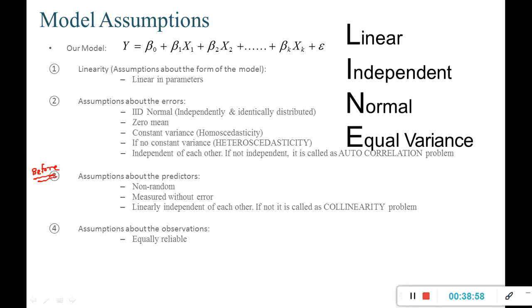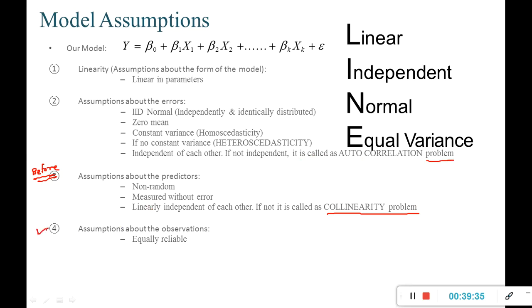We can check whether all my input variables have any relationship with each other or not. And if there is a linear relationship between any input variable and any other input variable, then it is called a collinearity problem. So all these problems which we have discussed have some solutions, and we are going to see those solutions as well.